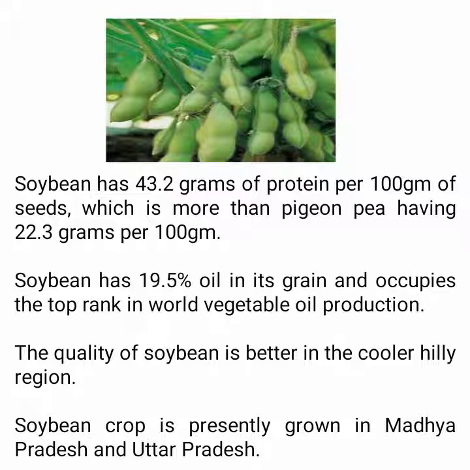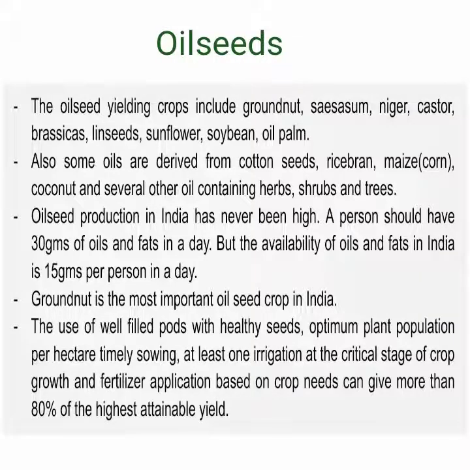The quality of soybean is better in the cooler hilly region. Soybean crop is presently grown in Madhya Pradesh and Uttar Pradesh. Oilseeds. The oilseed yielding crops include groundnut, sesame, Niger, castor, brassicas, linseeds, sunflower, soybean, oil palm. Also, some oils are derived from cotton seeds, rice bran, maize, corn, coconut and several other oil-containing herbs, shrubs and trees.